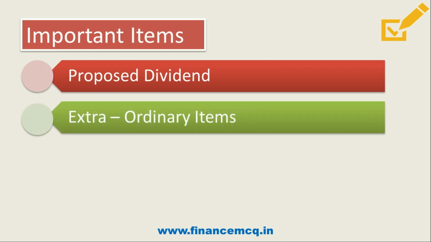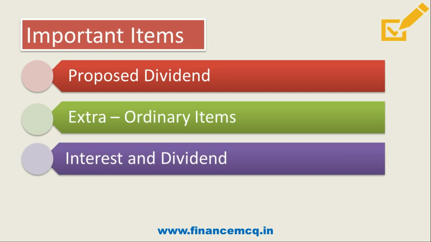Then we have extraordinary items. Friends, these are not routine or regular in nature, for example, loss due to fire or earthquake or floods, etc. These are non-recurring in nature. Hence, cash flow associated with them should be disclosed separately so that it will enable users to understand their nature and effect on present as well as future cash flow of the enterprise. So they need to be disclosed separately.